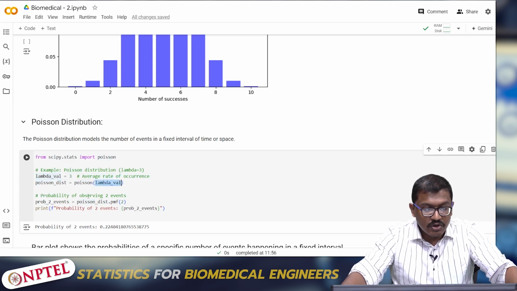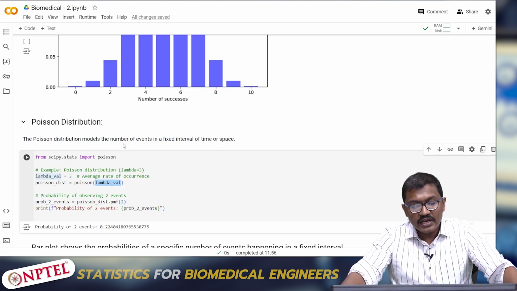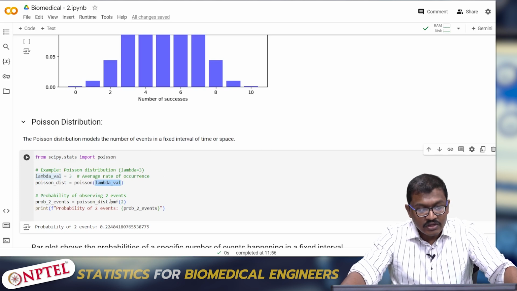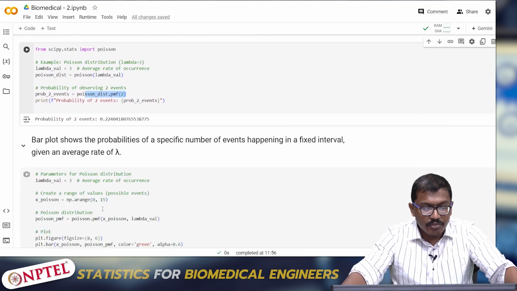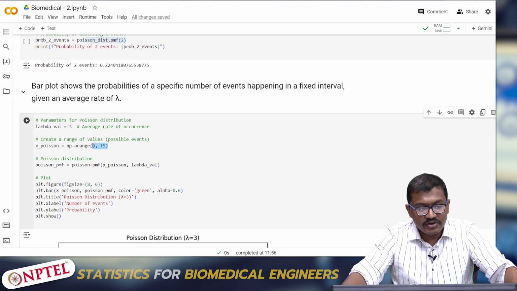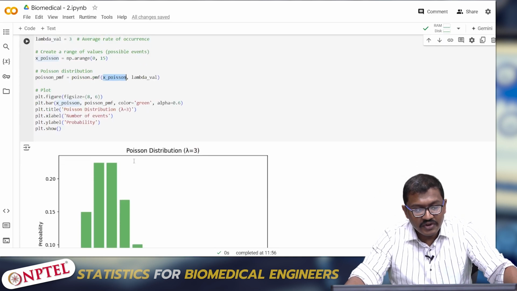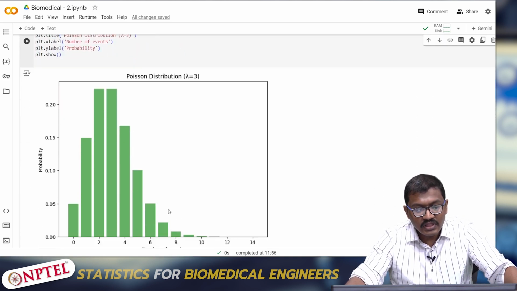I want to observe 2 events, the probability of observing 2 events. The Poisson distribution models the number of events in a fixed time interval of space. Again, I'm calling the probability mass function in the Poisson distribution. The probability of 2 events is 0.224. Again, I'm plotting the same thing using matplotlib. Here I'm declaring a range from 0 to 15, which is 0 to 14, and then I'm calling the Poisson distribution with the x range and the lambda. If I plot it, it gives this.